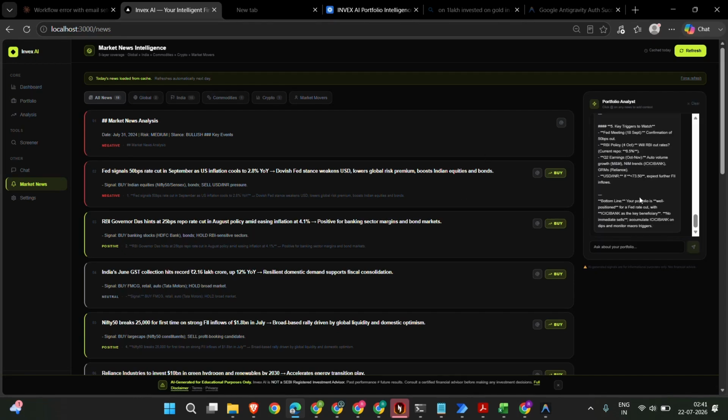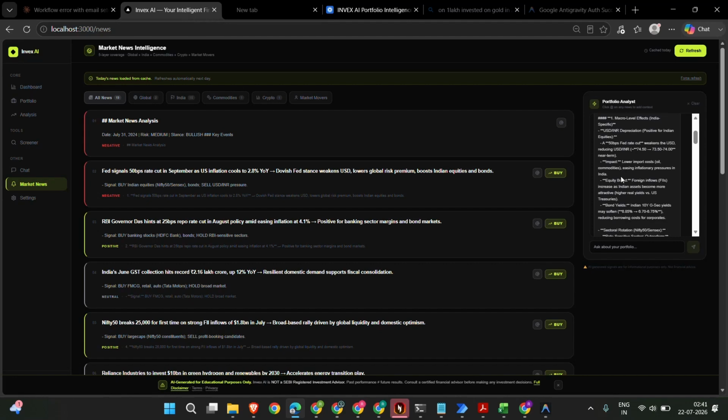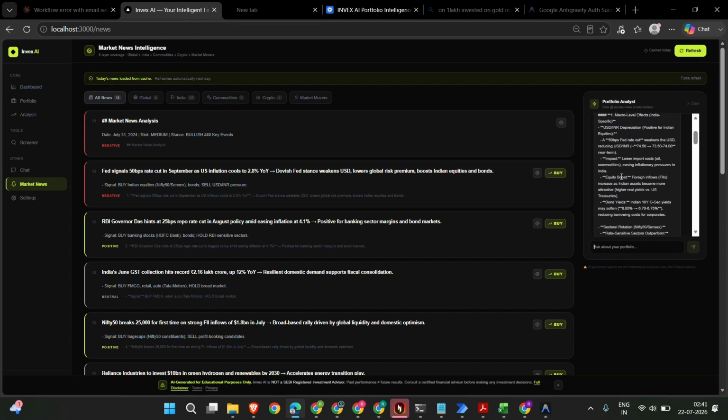Yeah, so the results are here. So here is what the portfolio analyst says. Macro-level effect: USD-INR depreciation is positive for Indian equities, and these are all the things that the portfolio analyst has to say about this news, that is, how this news will affect.